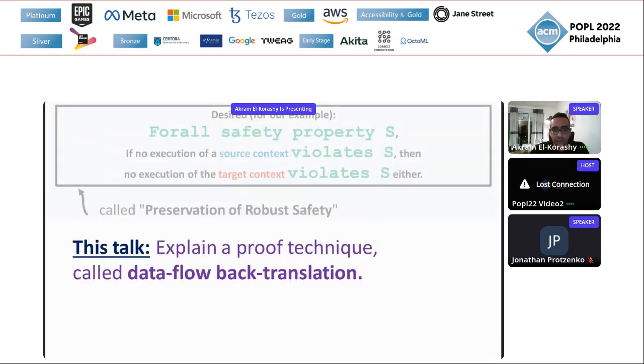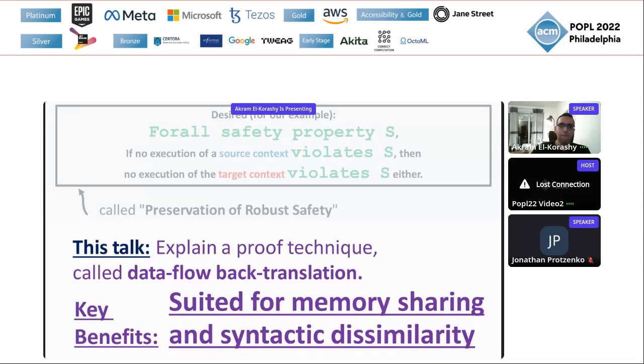In this talk, I will explain a proof technique that is called data flow back translation. The key benefits of this proof technique are that it is suited for languages with memory sharing, and not just languages in which program parts interact in more primitive ways. Also, the languages that we have tested this proof technique on are syntactically dissimilar, meaning the target language has unstructured control and the source language has only structured control.